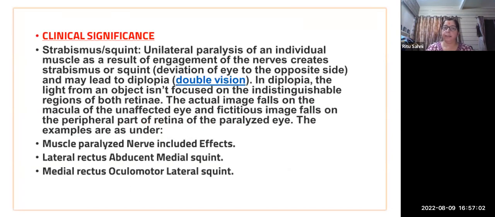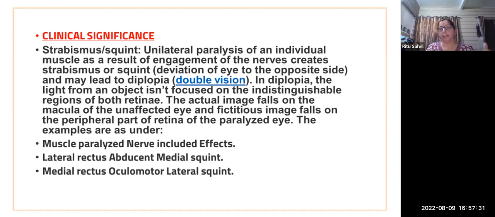And there is a clinical significance also for these muscles. The paralysis of these muscles causes strabismus or squint. This is the unilateral paralysis of individual muscles as a result of damage to the nerve, creating a strabismus or squint, meaning double vision and deviation of the eye to the opposite side. We have seen some patients with diplopia, the double vision, where we have seen the deviation of the eye to the opposite side.